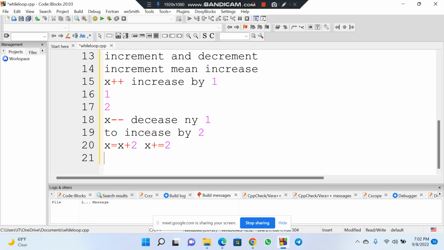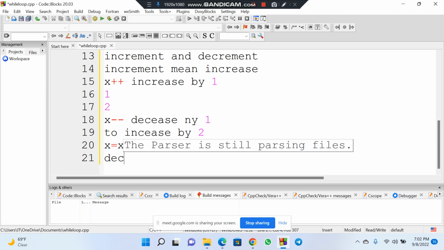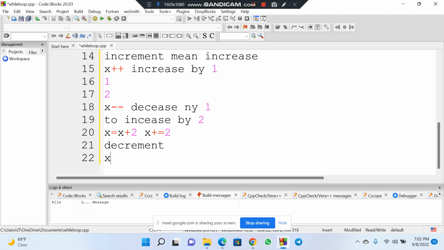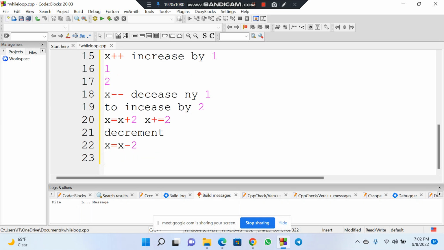The same applies for decrement. You can say x equals x minus 2, or it's still the same thing, x minus equals 2.